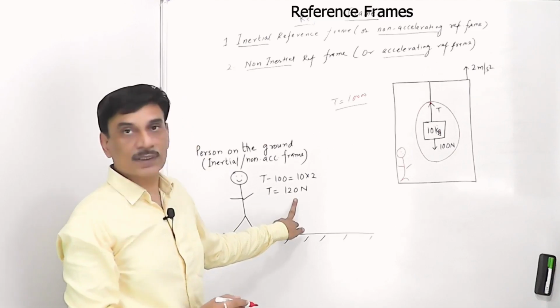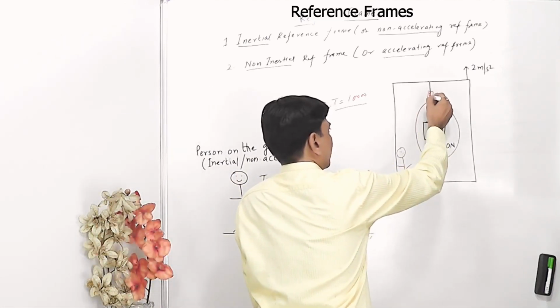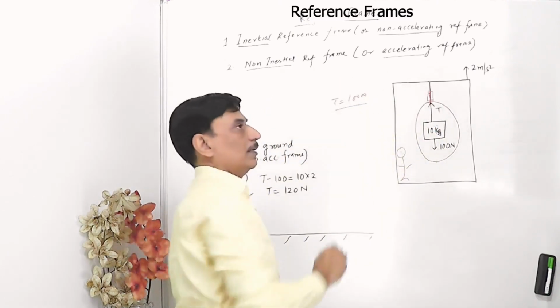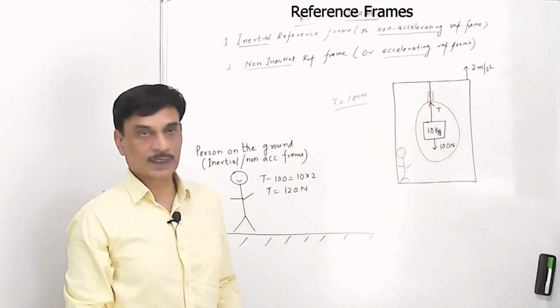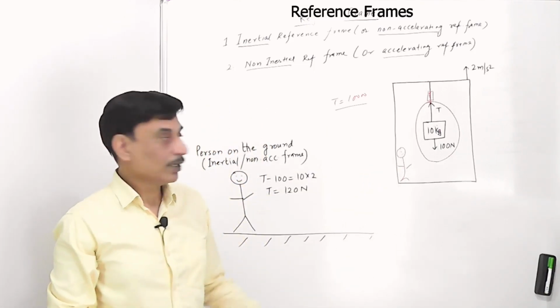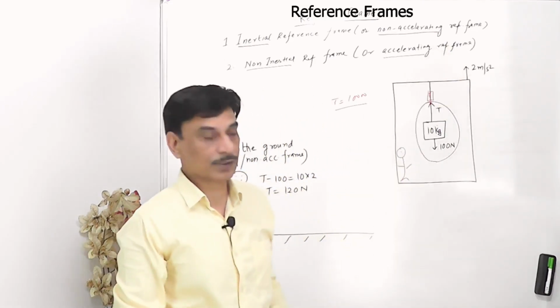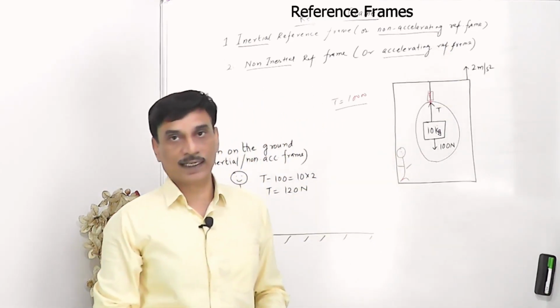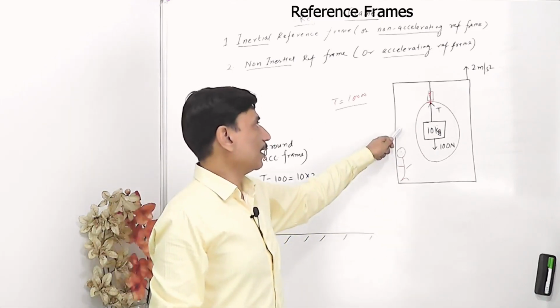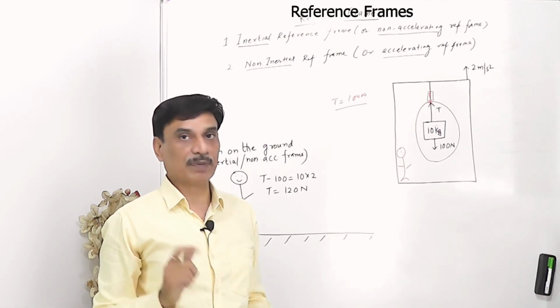Whereas the T is 120 Newton. If this person fixes a spring balance over here to take the reading, it will not be 100 Newton, the reading will be 120 Newton. So it means there is something wrong over here, that is, when we directly apply F = ma with respect to this accelerating frame. This lift is accelerating in the upward direction. So this observer is also accelerating up. When the observer is accelerating up, this is an accelerating reference frame. So he cannot directly use F = ma.